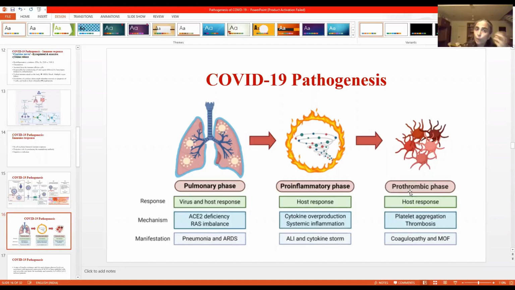And there is the prothrombotic phase, in which there is a host response which leads to endothelial cell damage, microvascular damage, microthrombi in the circulation, and coagulopathy. Because of this prothrombotic state, we have coagulopathy, something like DIC, disseminated intravascular coagulation. We have prolonged PT and APTT, you have thrombocytopenia, etc. And this leads to multiple organ failure.